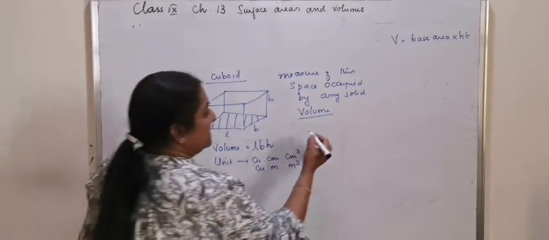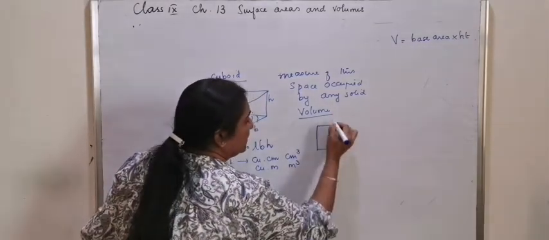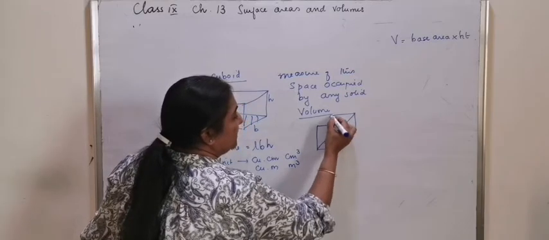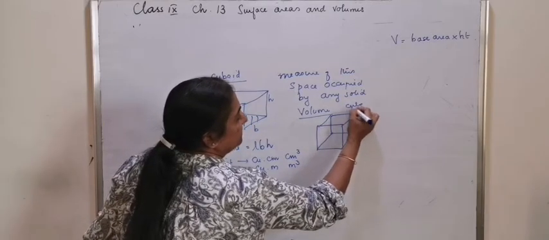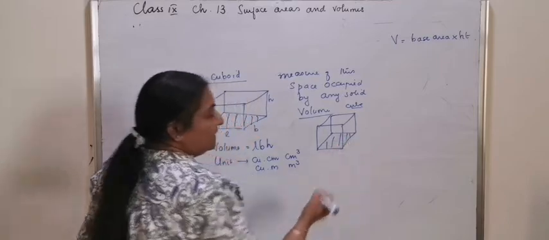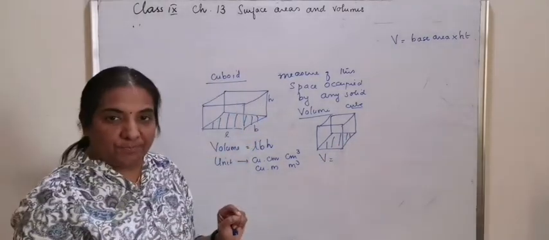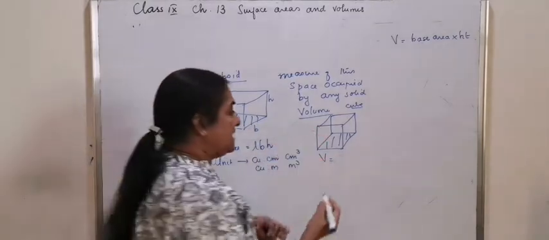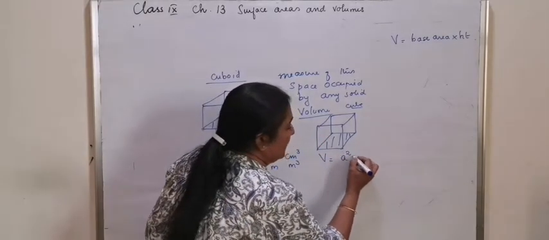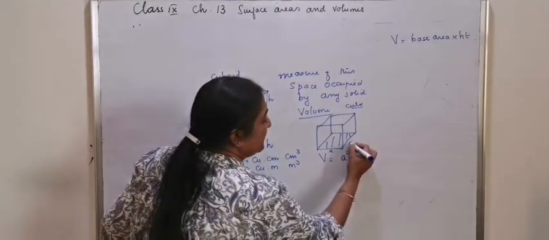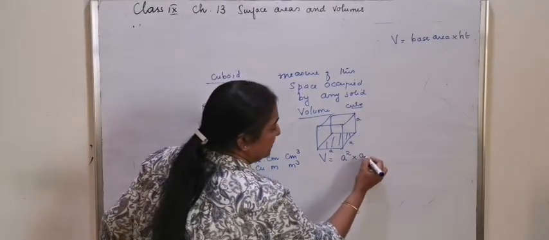If you take the example of a cube, the base of the cube is a square. If you want to calculate the volume of the cube, area of the base will be area of the square, into height of the cube, which is also the same measure, equal to a.